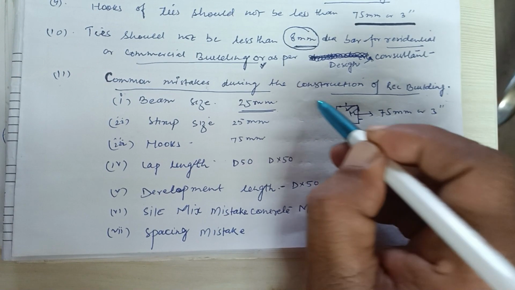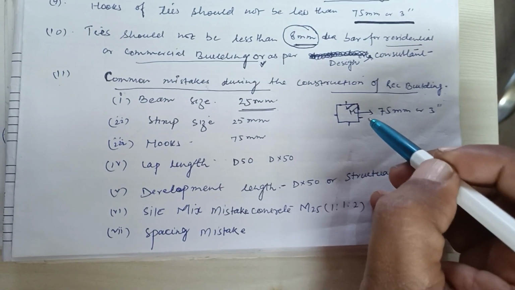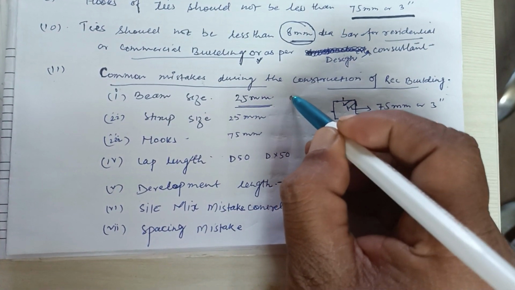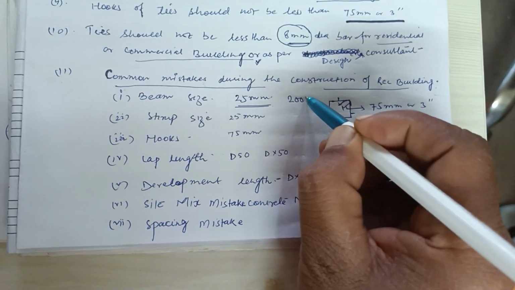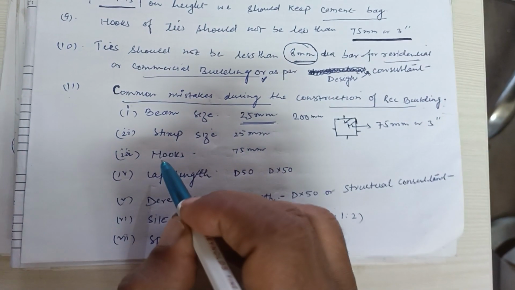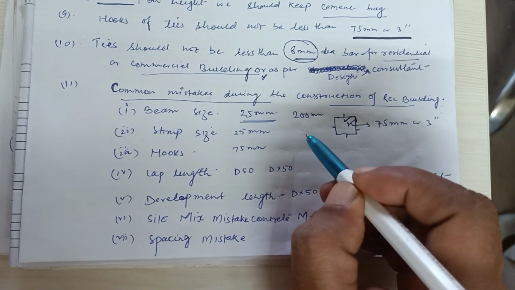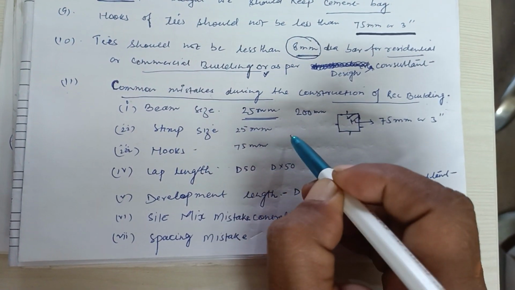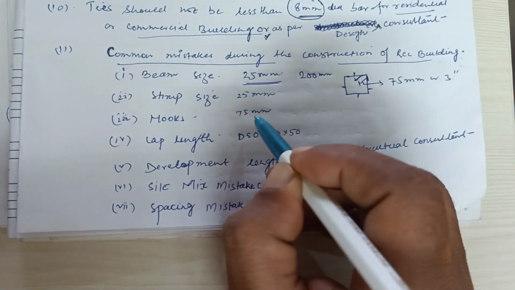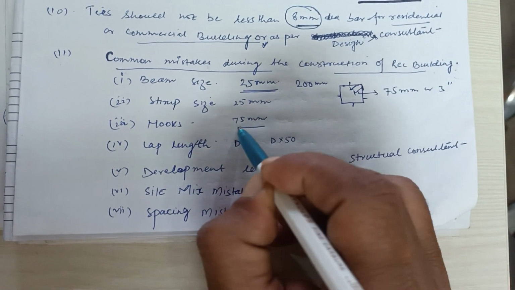If the beam size is 300, then less 25 on all four sides will become 200 mm. Same for stirrup, stirrup would also be 200 mm because concrete cover is required. Hooks would be 75 mm.